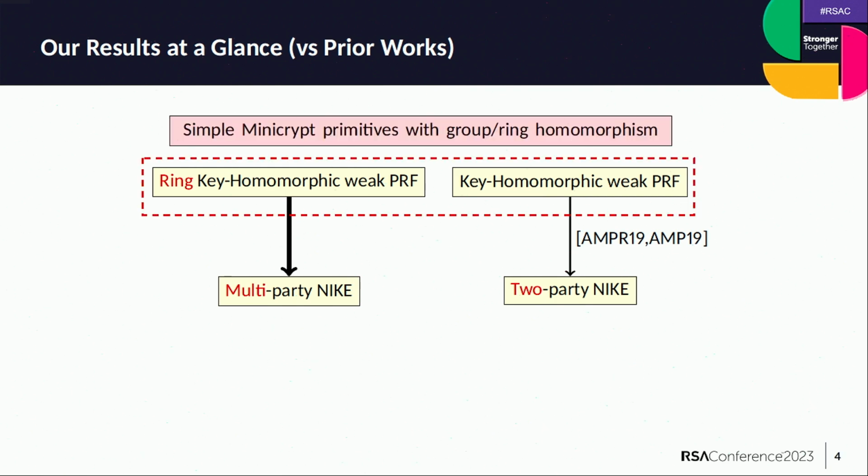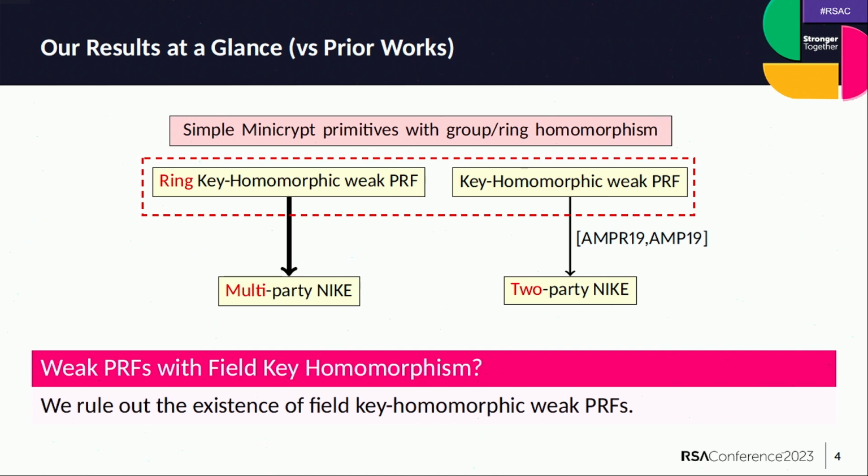In other words, if you view a weak pseudo-random function as a base and simple primitive, if you augment it with group homomorphism, you can get two-party NIKE. If you strengthen it further with ring homomorphism, we can construct a multi-party non-interactive key exchange out of it. One immediate question that comes to mind is, what about key homomorphic PRFs where the homomorphism is with respect to field homomorphism? In this work, we rule out the existence of field key homomorphic weak PRFs. And so given our results, we get a somewhat complete picture of implications of weak pseudo-random functions with algebraic structure.